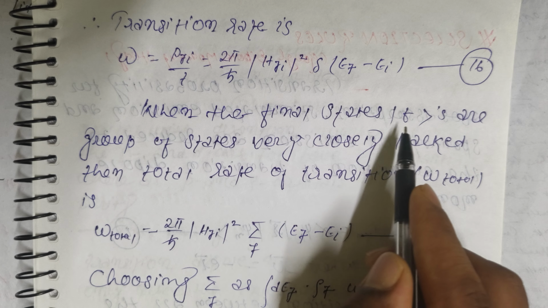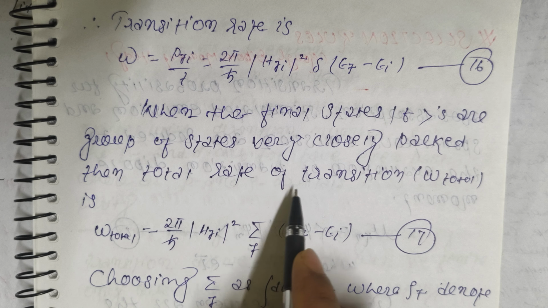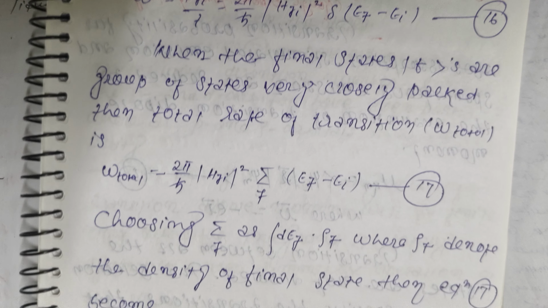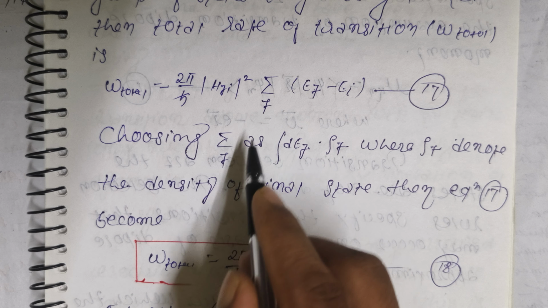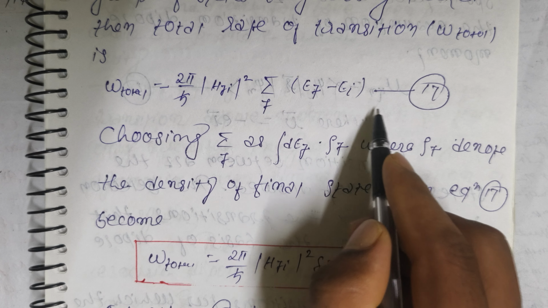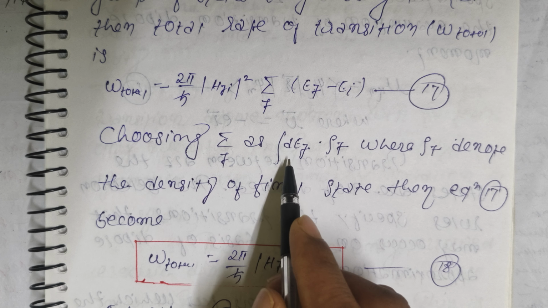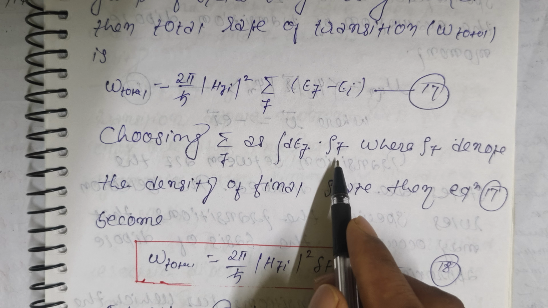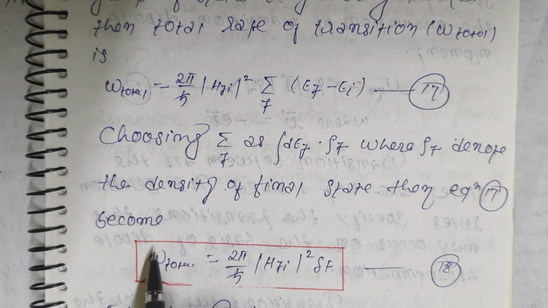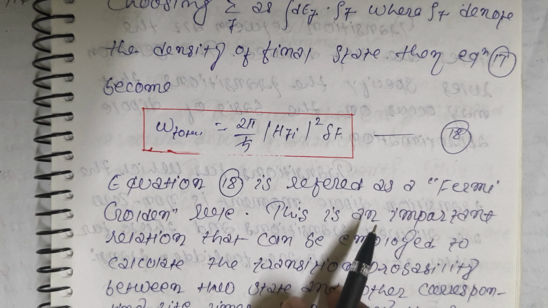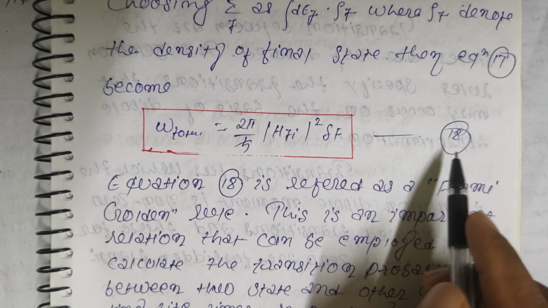Now, when the final states f are a group of states very closely packed, then total rate of transition W total is equal to 2 pi by h cross |H_fi| whole square summation over f of delta(E_f minus E_i). This is equation 17, friends. Now, choosing integration dE_f into rho_f, where rho_f denotes the density of final states, equation 17 becomes W total is equal to 2 pi by h cross |H_fi| whole square rho_f. This is equation 18, friends.